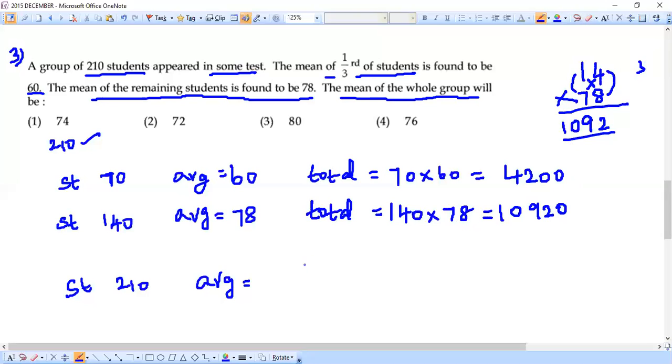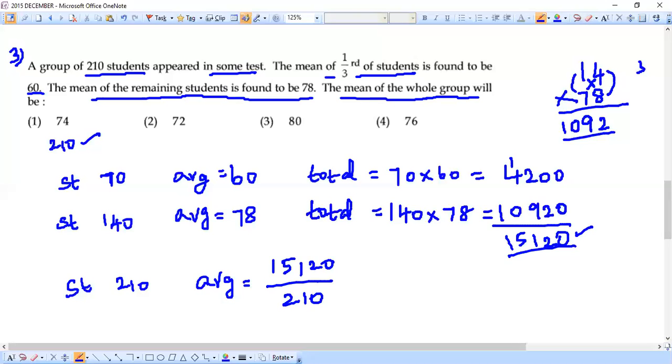And if I want to find the overall total, what I'm supposed to do? Just we have to add these two numbers. That's it, right? So 0, 2, this would be 11, 1 is a carry, and then 5, and then 1. That's all. 15120. So that means if we want to find the overall average, what we are supposed to do? There are 210 students. For all the 210 students, just now we got the overall total. Overall total is 15120 divided by, and how many students? 210 students. So 210.